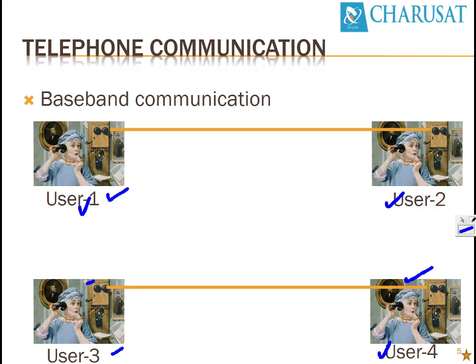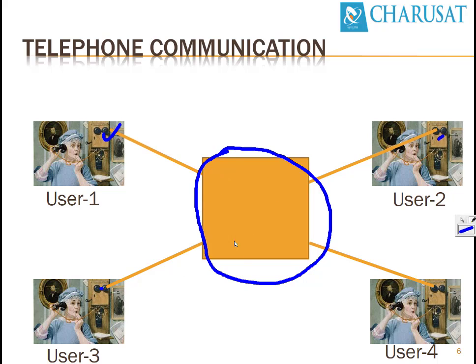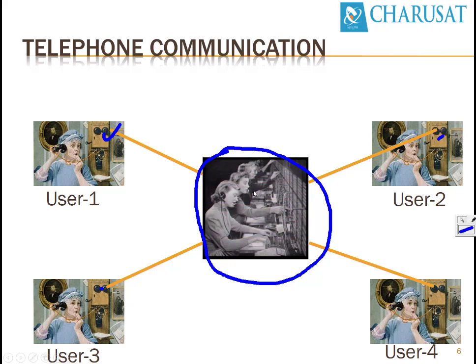To overcome the limitations, scientists developed a new method where user 1, user 2, user 3 and user 4 are combined into one area, where all the cables or communication lines from the respective telephones are connected to one building. In the earlier days of the telephone industry, telephone operators were available.